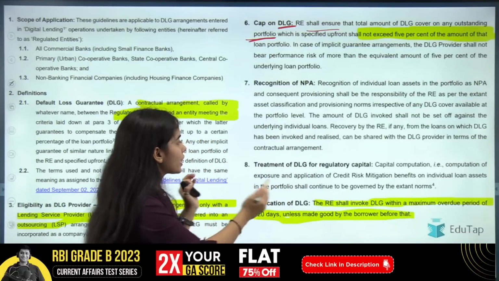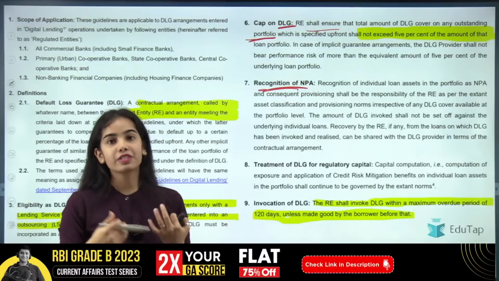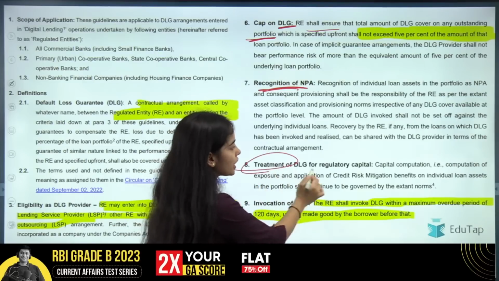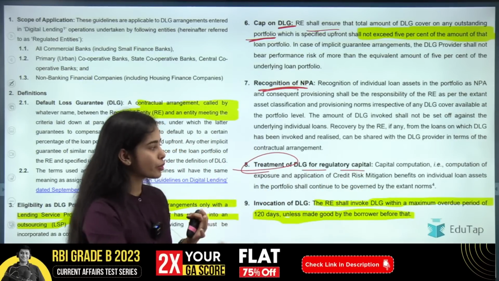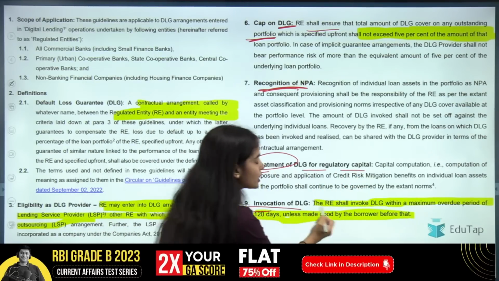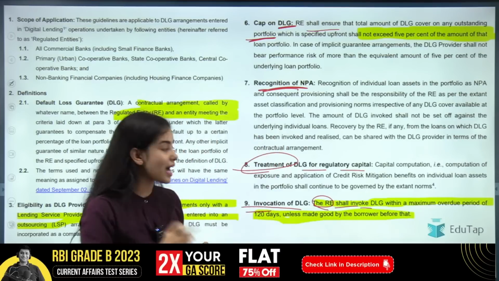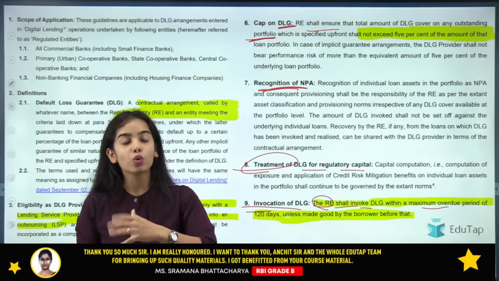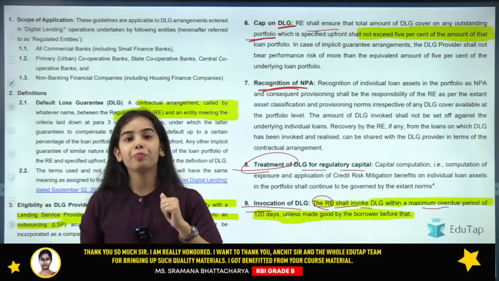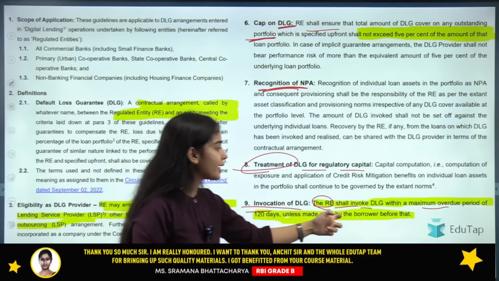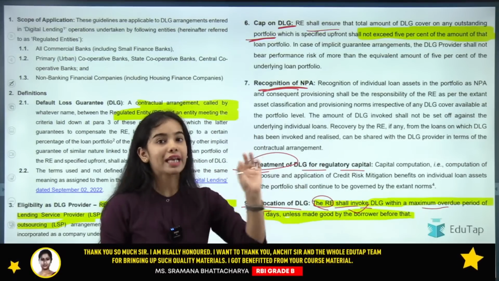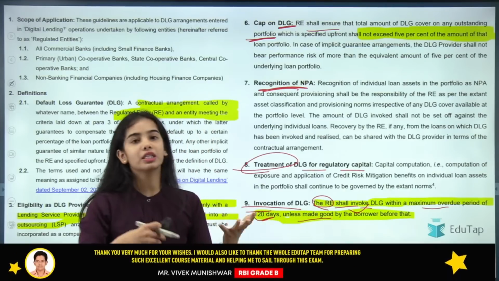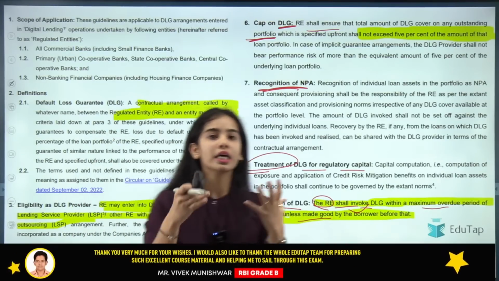Okay. Next, recognition of NPA, non-performing asset, that is when the loan is not coming back and has become a stressed loan. Treatment of DLG for regulatory capital: capital computation has to happen. Invocation of DLG: the regulated entity shall invoke the DLG within a maximum overdue period. If the customer is not returning the loan, after 90 days it will be called NPA, non-performing asset. The regulated entity shall invoke the guarantee cover within a maximum overdue period of 120 days, unless made good with the borrower, unless they have settled the matter with the borrower.